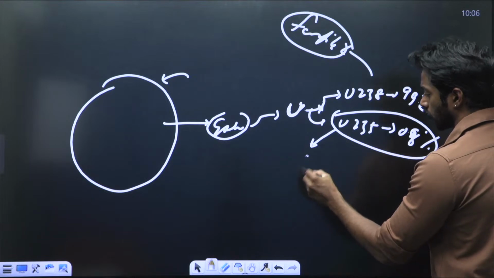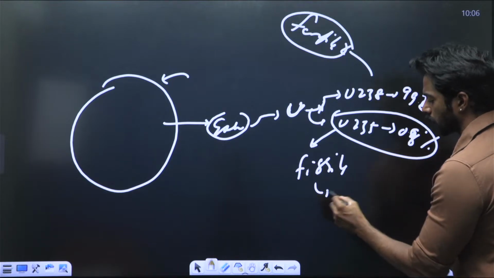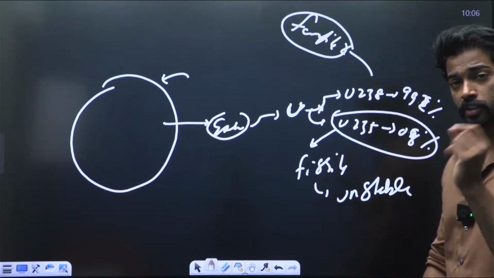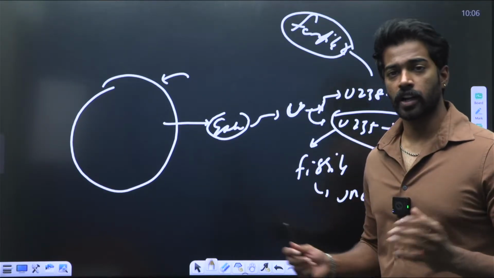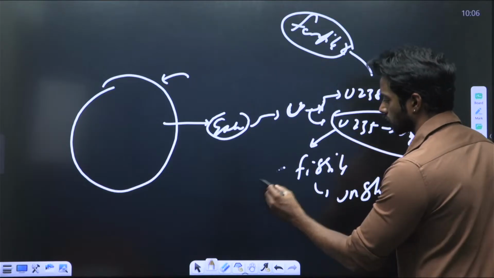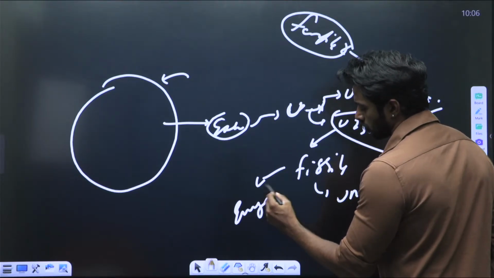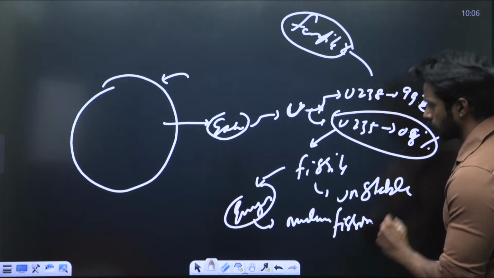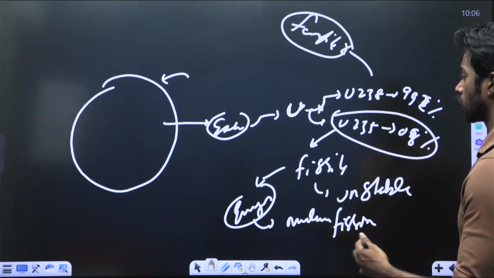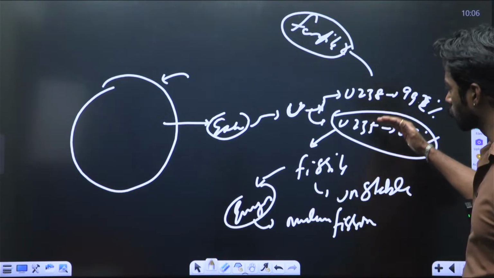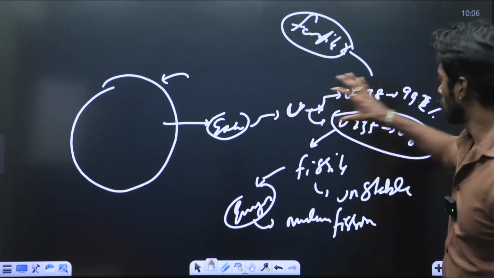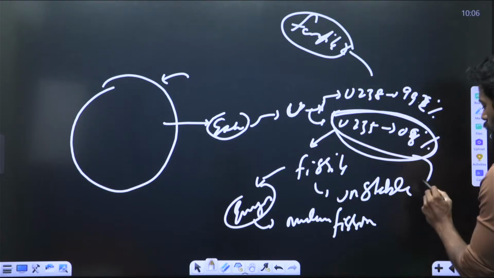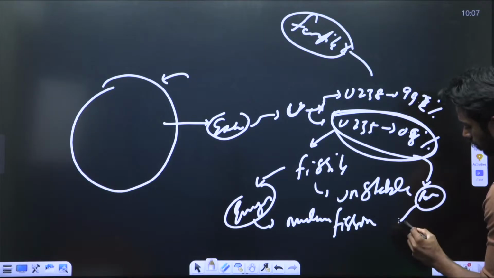U-235 is fissile, meaning it is very unstable. Whenever you hit it with a neutron, it will split and generate a lot of energy, which is why it is used for nuclear power. So the enrichment process is nothing but extracting the uranium-235 from the ore, and the degree of enrichment is what matters, and that enrichment is taking place in Iran.